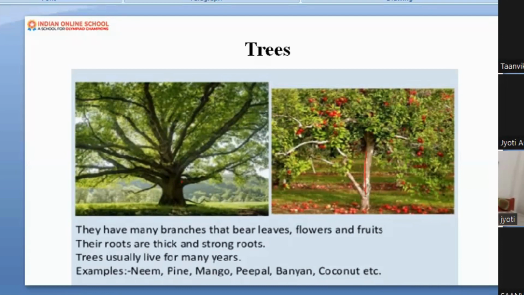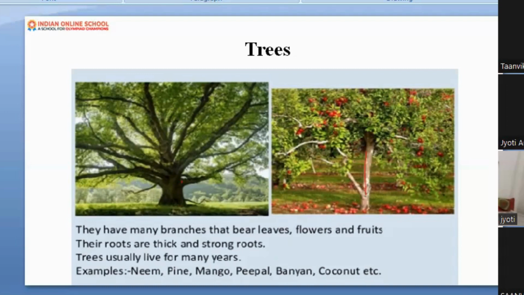Have you ever seen a tree in your real life? Have you ever seen? Yes. Can you tell me the places where you have seen a tree? Yes? I've seen it somewhere around my house. Okay. I've seen it sometimes in parks. Okay. And sometimes I see it once I'm going somewhere.